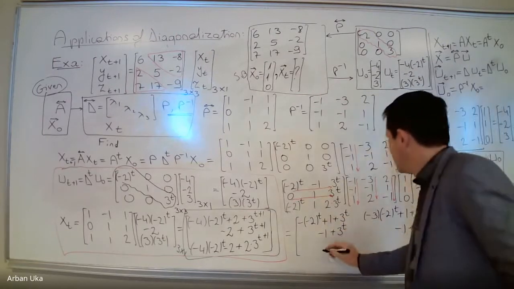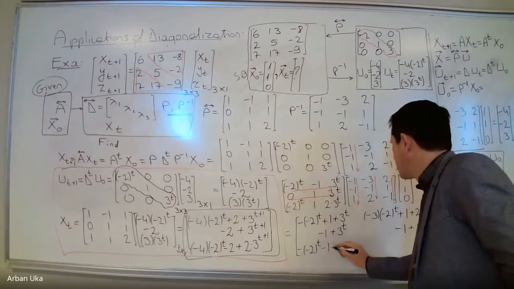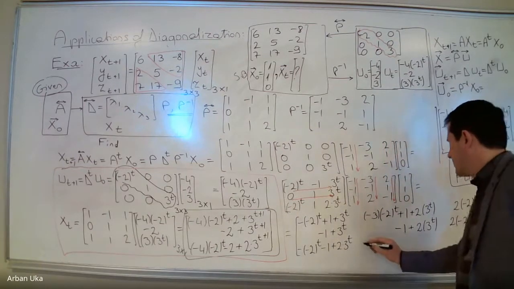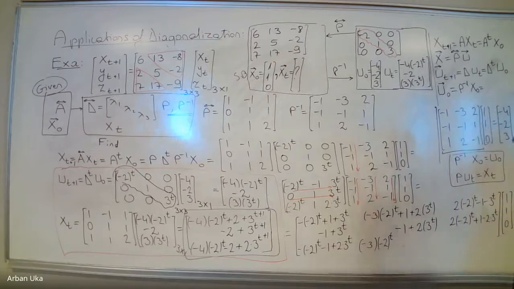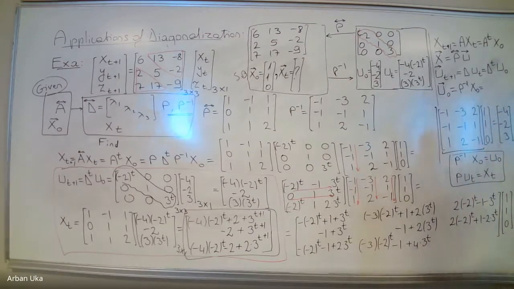Again, here we're going to have a minus 1 minus 2 to the power t minus 1 plus 2 times 3 to the power t. Then we have minus 3 times minus 2 to the power t minus 1 plus 4 times 3 to the power t. Finally, we get 2 times minus 2 to the power t. Who can help me here? Plus 1 minus 2.